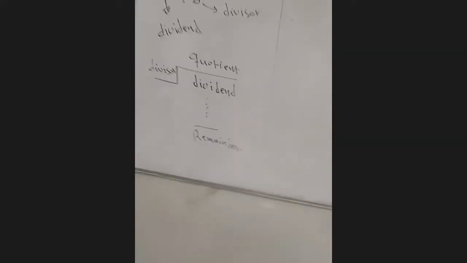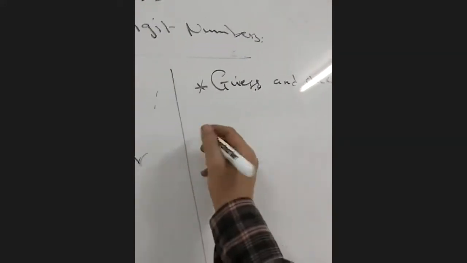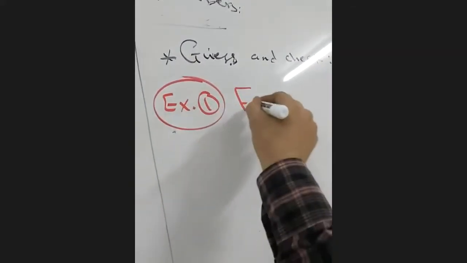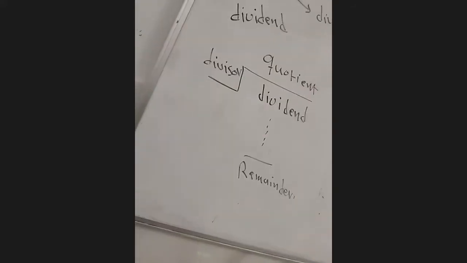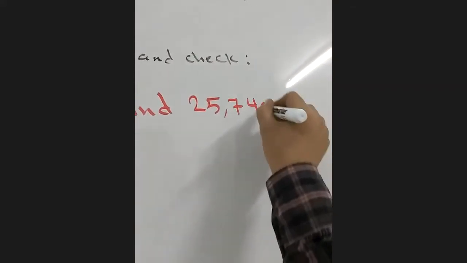Now our example 1 in page 135 is: find 25,740 divided by 12.